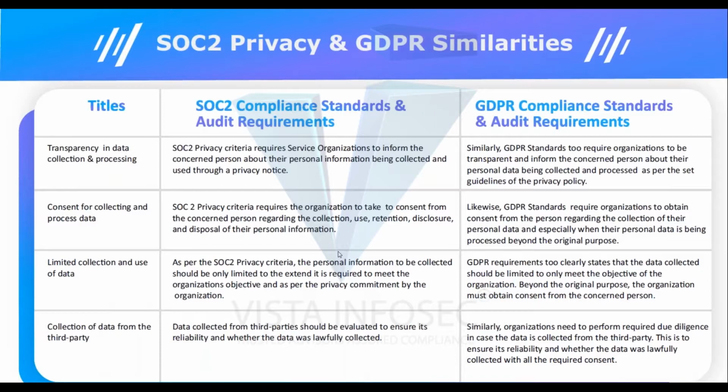So let's assume I'm a service provider and I've got my clients sitting in the US and I'm providing some services to them, but my SOC 2 report doesn't contain the privacy trust services criterion. The question that is asked is, can I just do GDPR and satisfy the requirements? Well, the problem is that it all depends on whether my clients are willing to accept it. And more often than not, they would say no. This has to be done as per AICPA requirements, and you better get the privacy trust principle also in place.